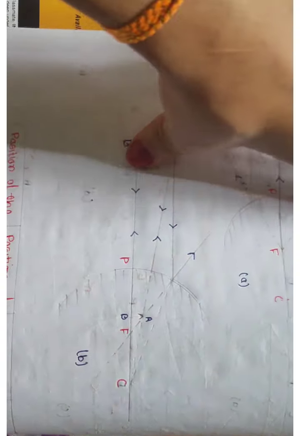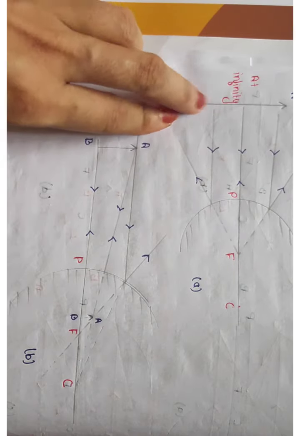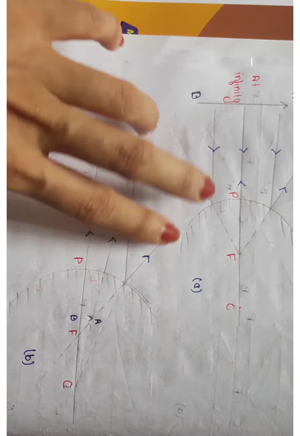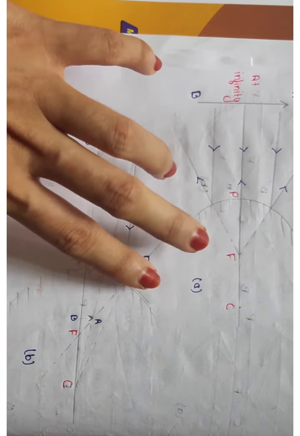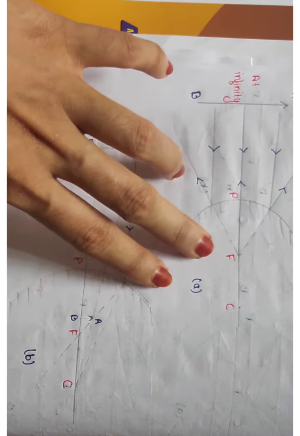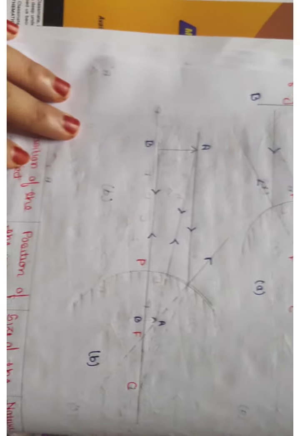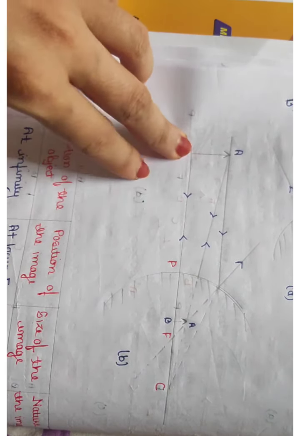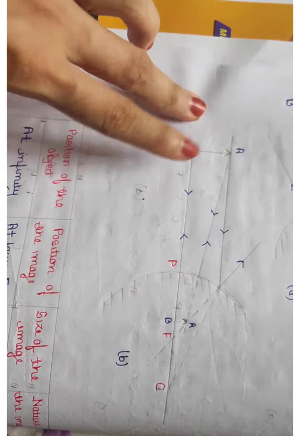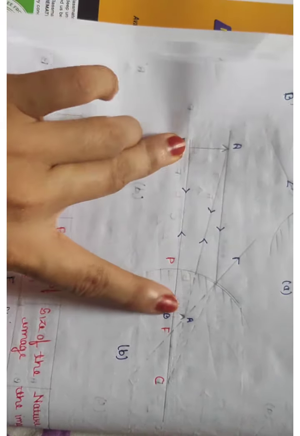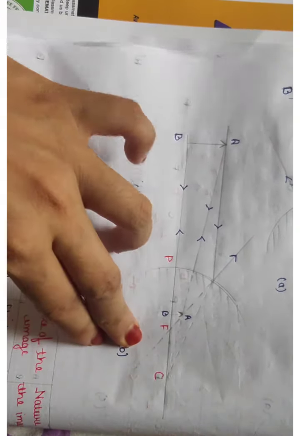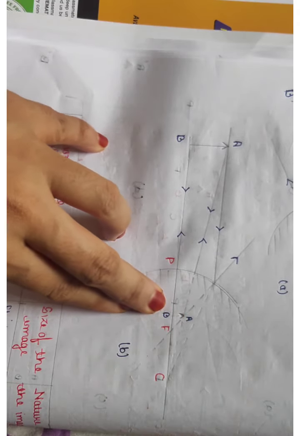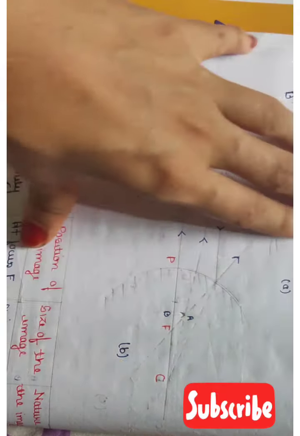So in the first case, you see, again the first case. Here the position of the object is at infinity. If it is at infinity, the image will be formed at the focus, and that will be the point size image, and it will be virtual and erect. But in case of the second one, here the position of the object is between infinity and the pole. So when the image is formed, it will be behind the mirror, that is between the pole and the focus, and that image will be diminished and it will be virtual and erect.